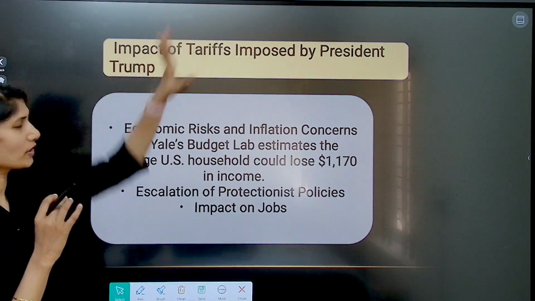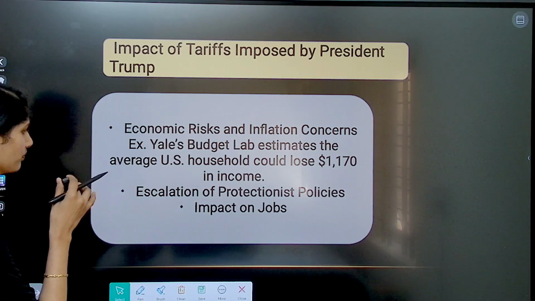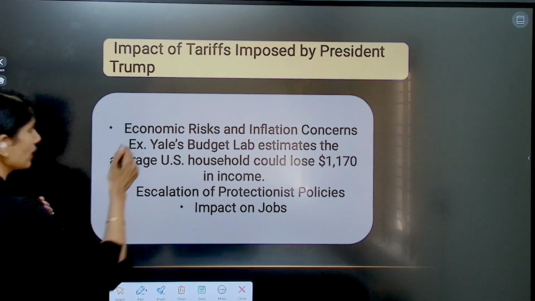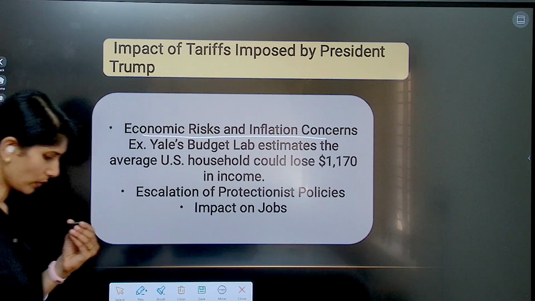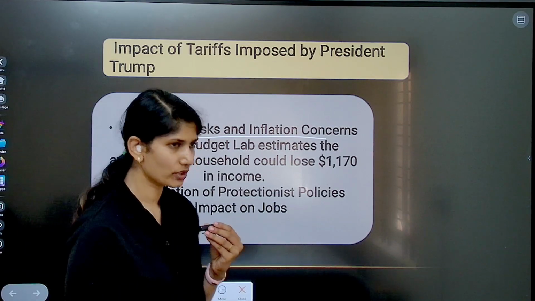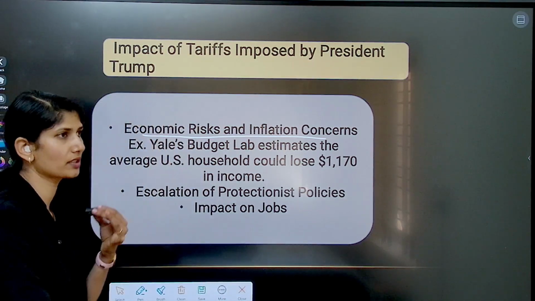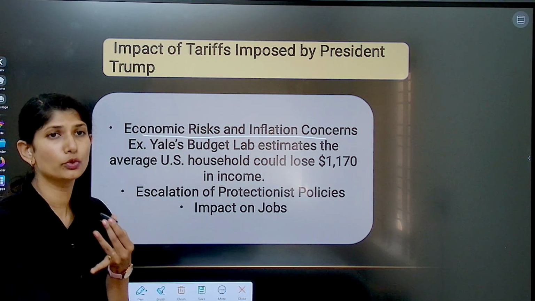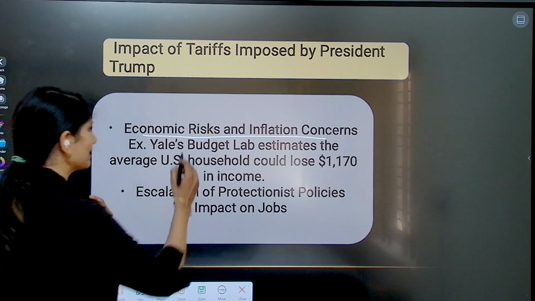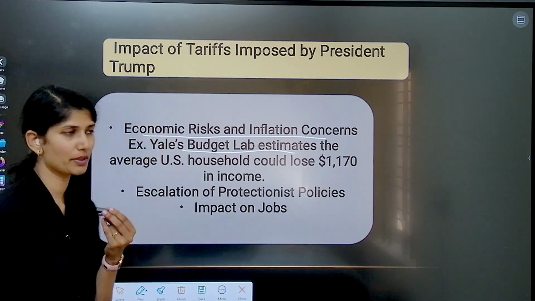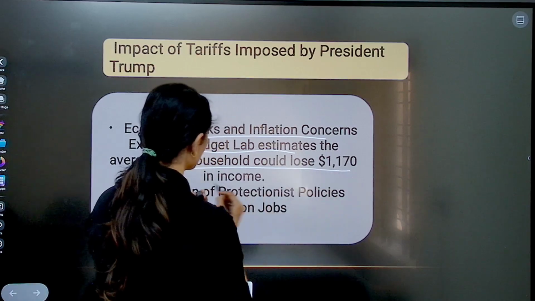What is the impact of these kinds of tariffs that the president of the USA, Donald Trump, is imposing? First thing is it could lead to economic risks and inflation concerns. The US president is telling us it is going to bring so much wealth into the USA that Americans are going to be so rich that they won't even know what to do with that money and where to spend it. Whereas Yale's Budget Lab estimates point out that the average US household could lose almost $1,170 in income.